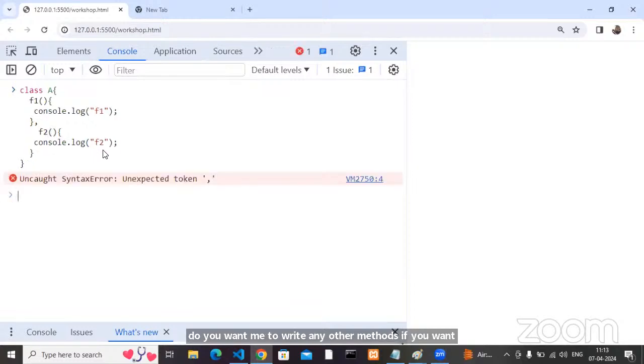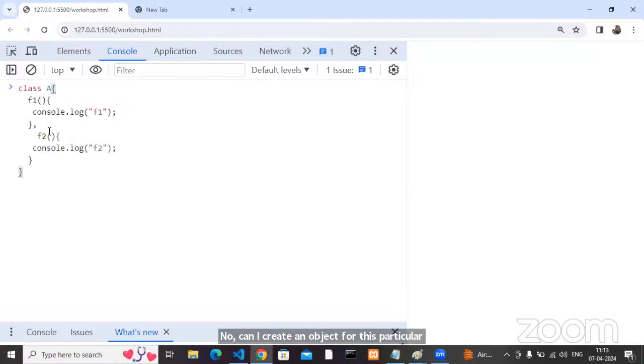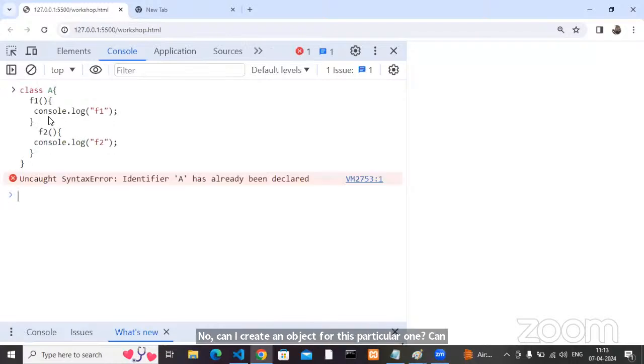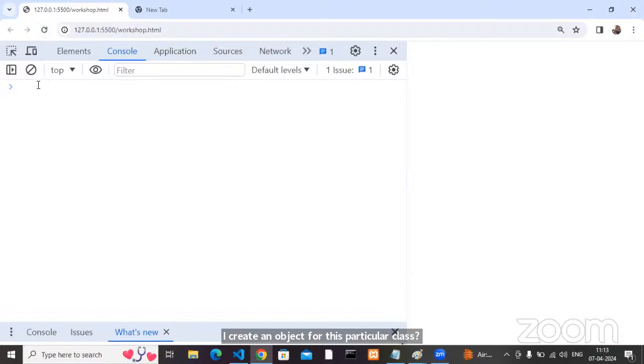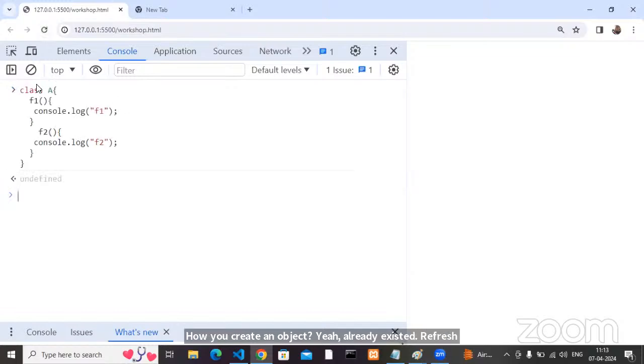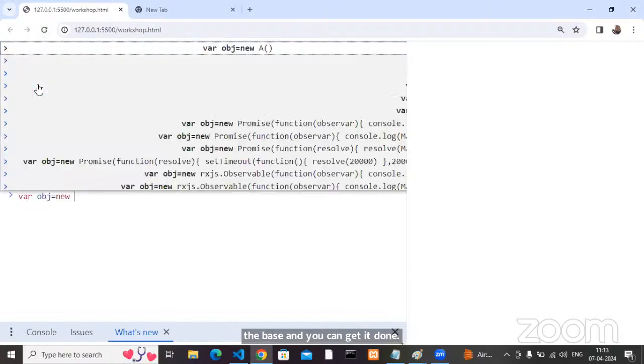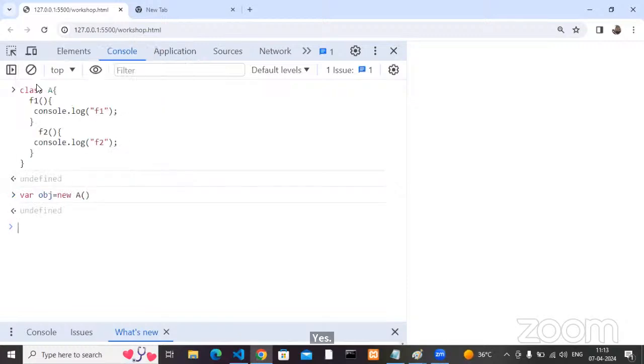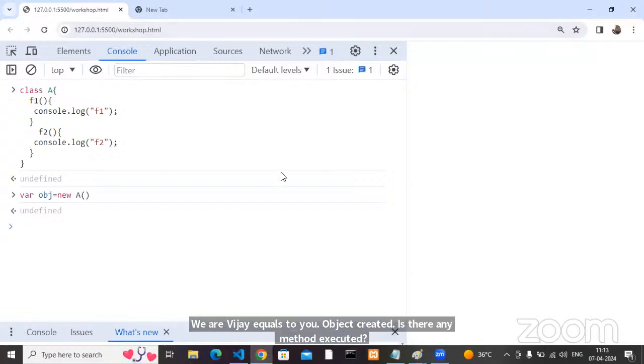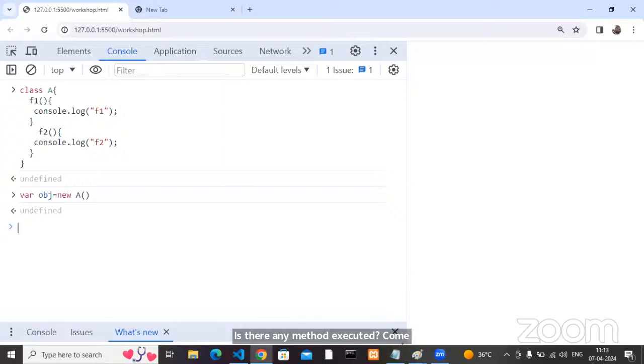Done. Now, can I create an object for this particular class? How can you create an object? A already existed. Refresh the page and you can get it done. Yes, obj equals new A. See, object created. Is there any method executed? Come on. No, right? No method executed.